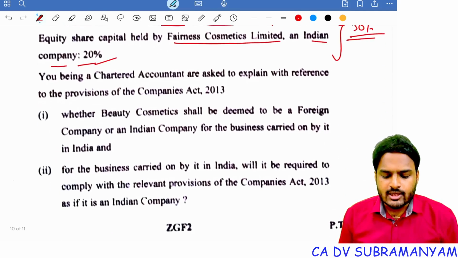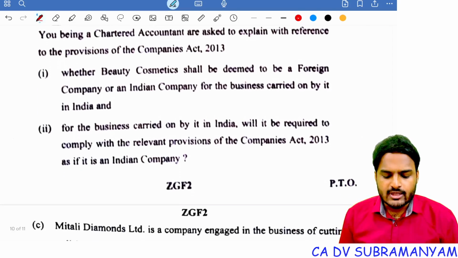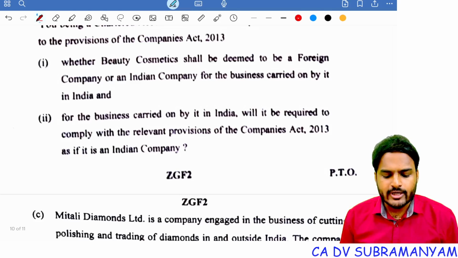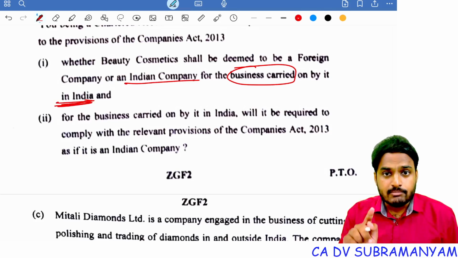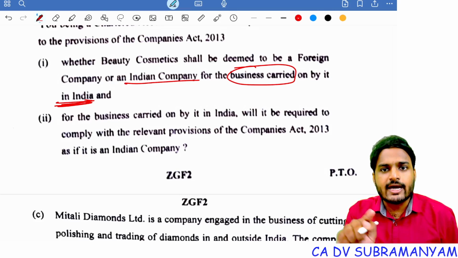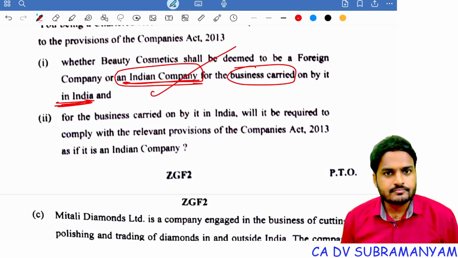You being a chartered accountant are asked to explain with reference to the provisions of Companies Act 2013 whether Beauty Cosmetics shall be deemed to be a foreign company or an Indian company for the business carried on by it in India. For the business operations carried on by it in India, it is deemed to be an Indian company.